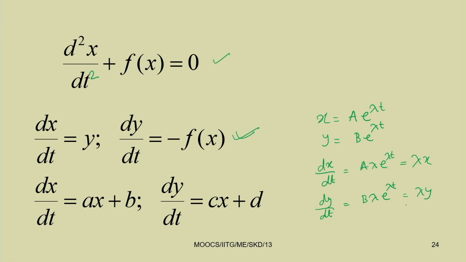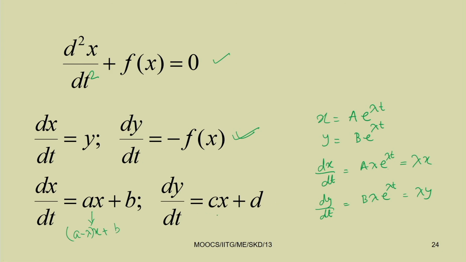So for dx by dt we can write lambda x equal to ax plus by, or a minus lambda into x plus b y equal to 0.